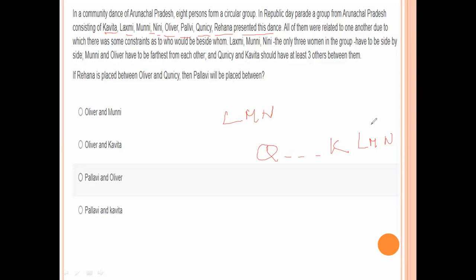Rehana is placed between Oliver and Quincy. Munni and Oliver have to be farthest from each other. Rehana is placed between Oliver and Quincy. Pallavi will be placed between Oliver and Kavita. So Pallavi is placed here.